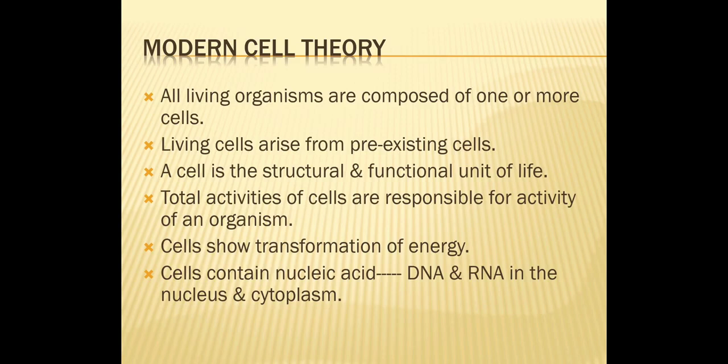As we already know, the cell theory was given by two scientists, Schwann and Schleiden. Later on, a number of investigations, or you can say a number of studies, were going on in cytology, and it led to the formation of a new type of cell theory, which is considered as modern cell theory. According to this theory, there are certain points which have to be remembered. This theory says that all living organisms are composed of one or more cells. That means either unicellular or multicellular.